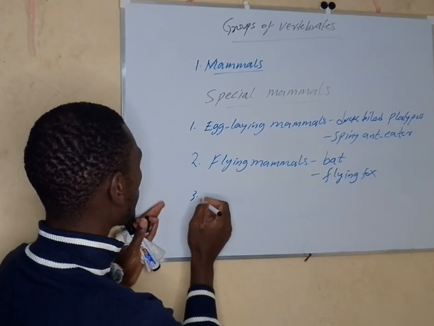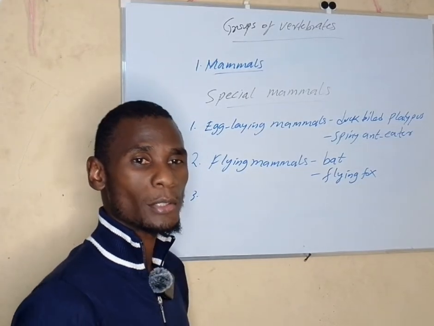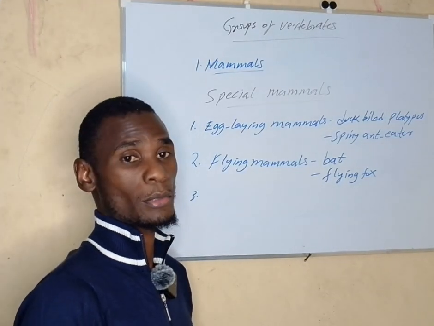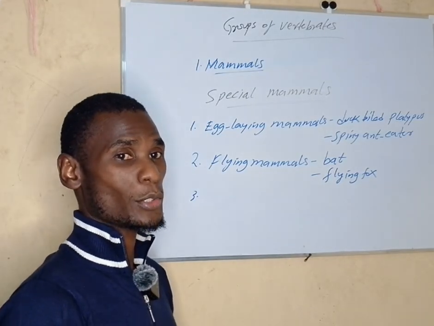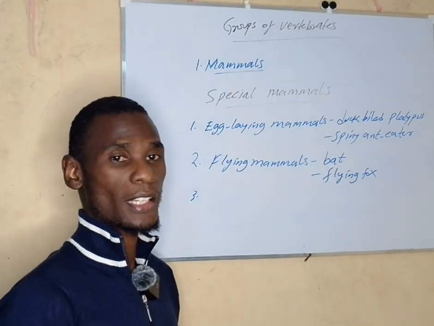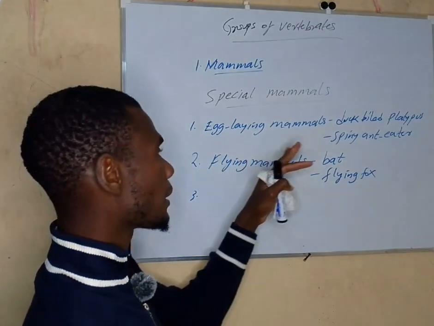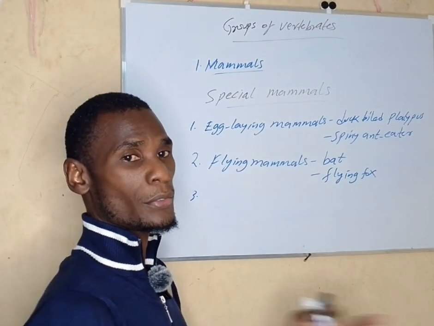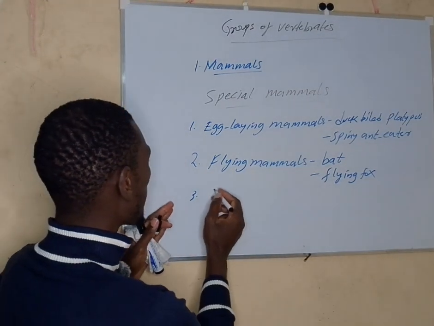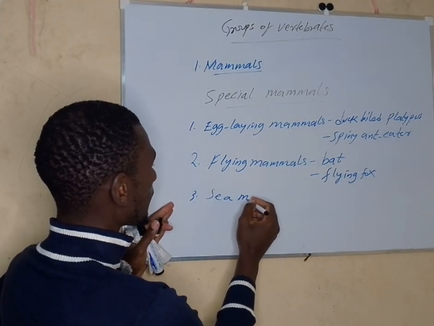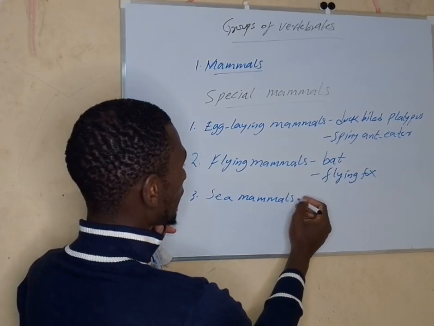The third group of these special mammals, not everybody calls them special mammals. It is me who calls them special mammals because they have different characteristics from the rest. So don't go into the books and start looking for the special mammals. You are not going to get them, but you will meet them having different characteristics. So another group here is what we call the sea mammals. These are mammals that live in the sea.